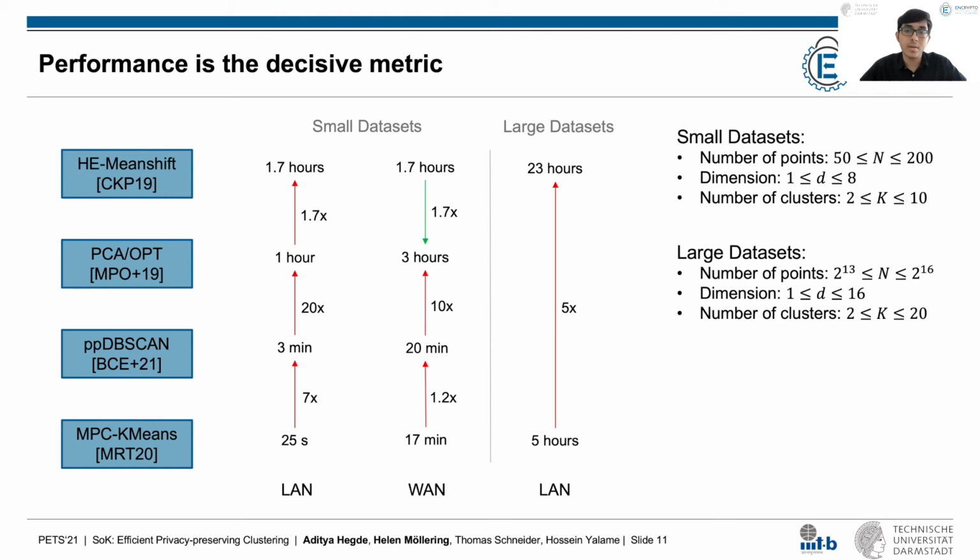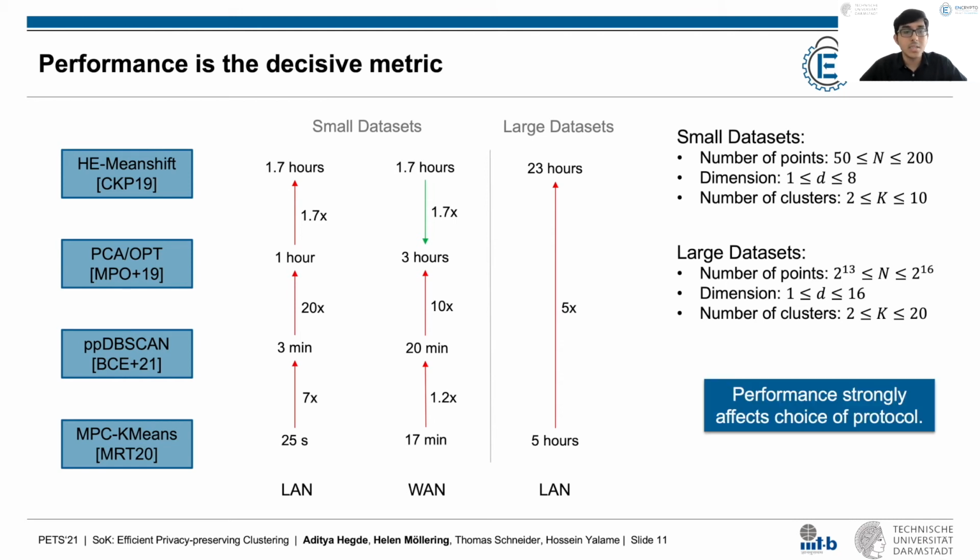So, the impact of the computational overhead of FHE decreases for large datasets, since the communication cost of the MPC-based protocols also increases significantly. The large difference in the runtimes of protocols means that the choice of protocol in practice is often decided by the performance rather than the underlying clustering algorithm or any other aspect.